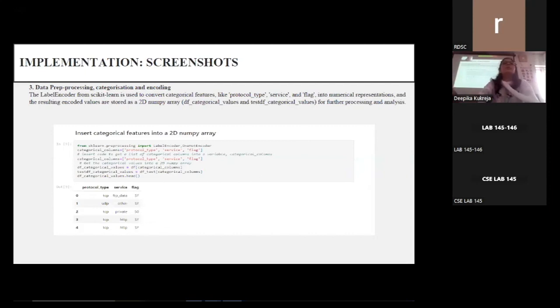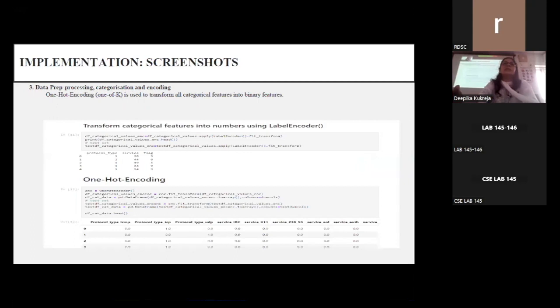The next slide shows the label encoder, which is used from scikit-learn. That is again used to convert categorical features like protocol type, service, and flag into numerical representations. The resulting encoded values are stored as a 2D NumPy array for further processing and analysis.